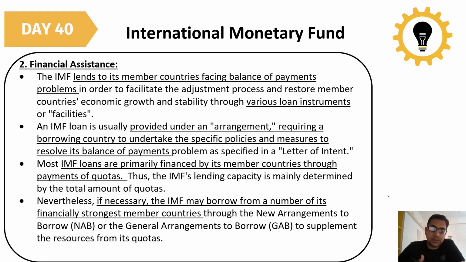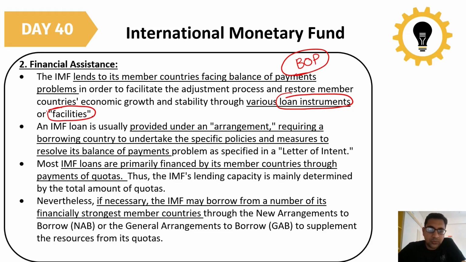If by any chance any country falls into a crisis situation, it lends to member countries facing a balance of payment (BOP) problem, like they do not have proper forex reserves to pay for their imports. Based on various criteria, in order to facilitate the adjustment process and restore proper economic growth, various loan instruments and facilities are provided by the IMF.